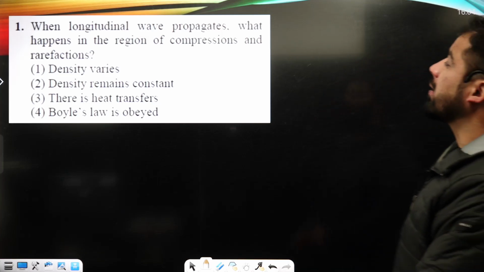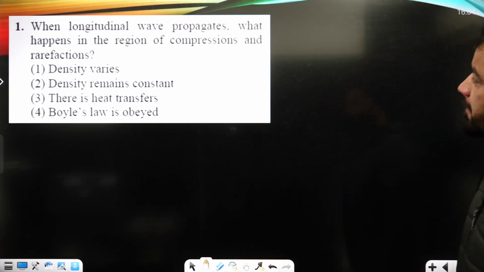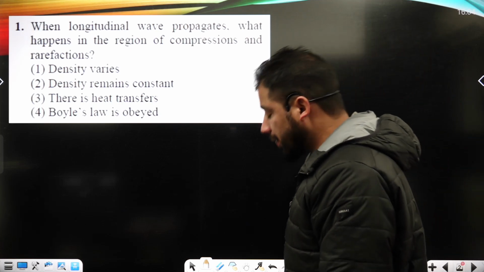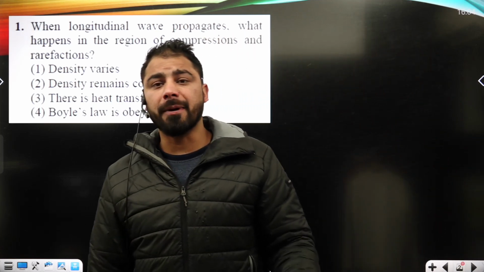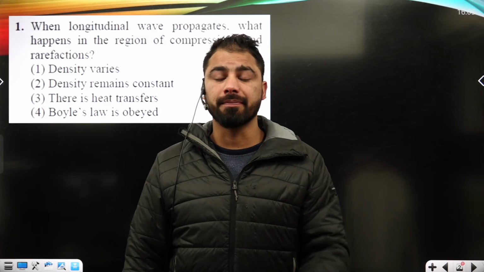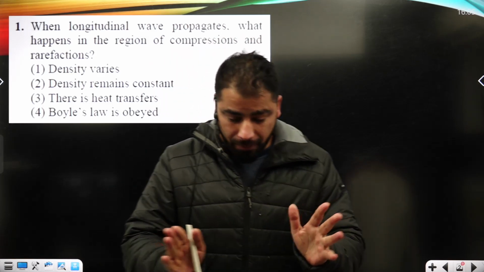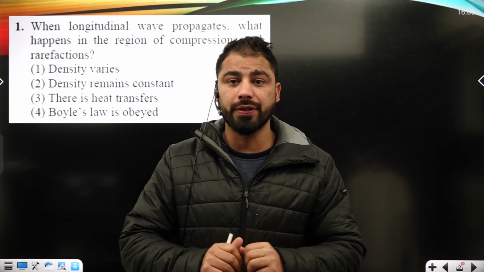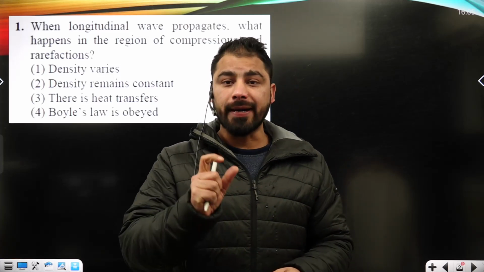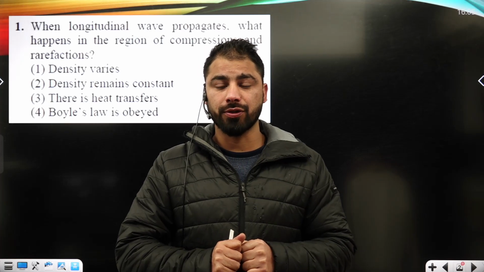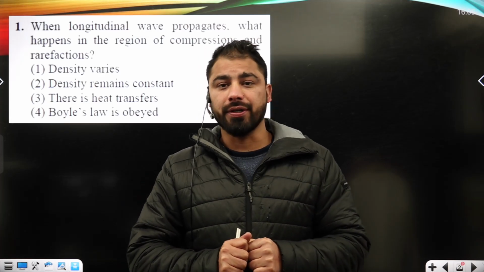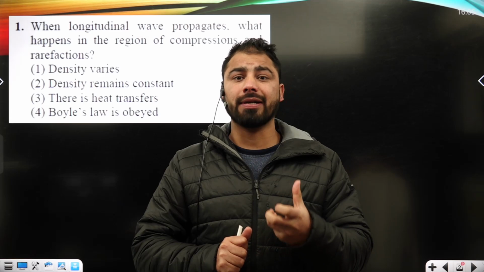Question first is, when a longitudinal wave propagates, what happens in the region of compressions and rarefactions? Compression and rarefaction are the reason behind the propagation of longitudinal waves. During compression, particles come closer to each other. As a result, volume decreases and density increases there.